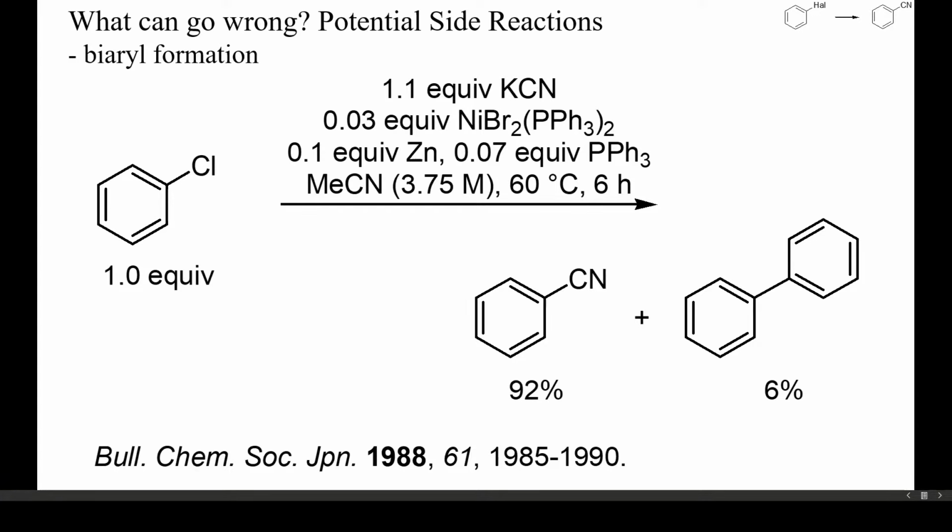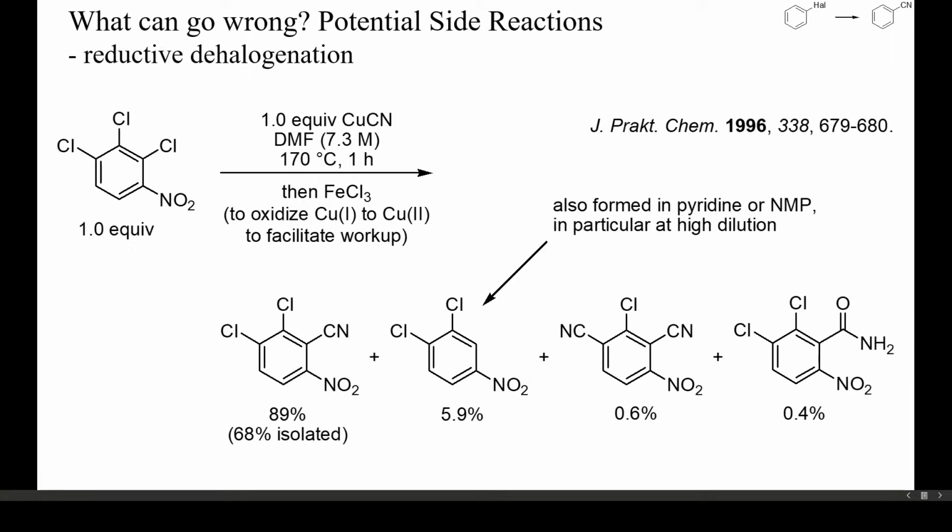In the presence of reducing agents, palladium and nickel complexes readily bring about the formation of biaryls from aryl halides. Sometimes it's almost impossible to prevent the formation of these products, and if this is not acceptable, for instance if the biaryls are a toxicological or environmental concern, another synthetic strategy must be chosen. Cyanide can also act as reducing agent, and sometimes products of reductive dehalogenation may result as byproducts.